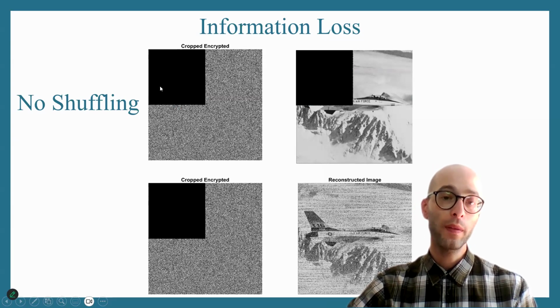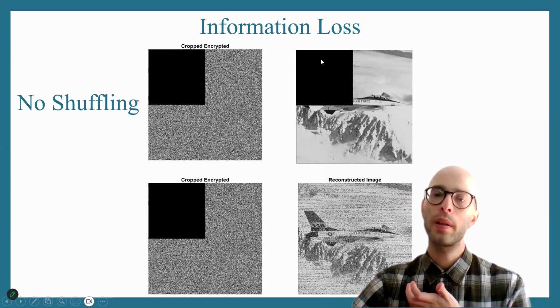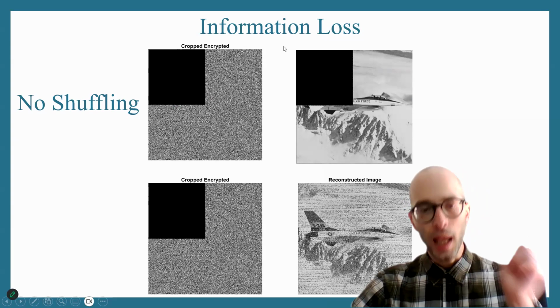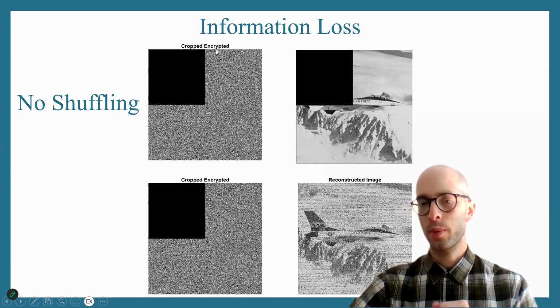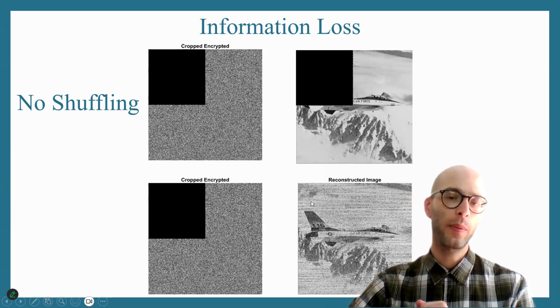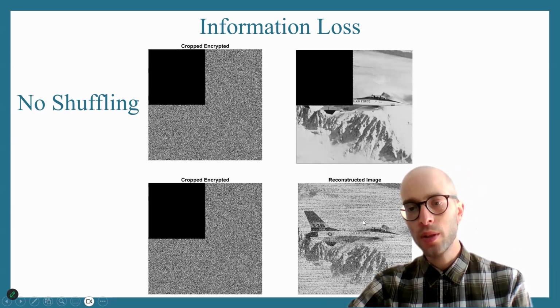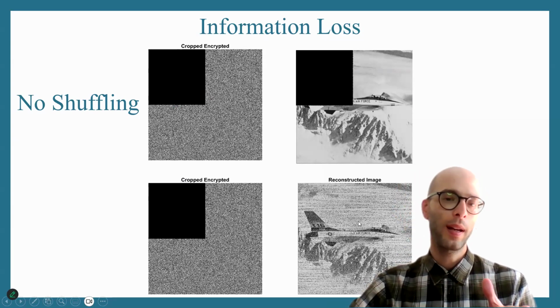So here on the top left, let's say we somehow lost it during transmission, well, we cannot retrieve it back. But if we perform shuffling during the encryption, the same part that is lost here can be actually retrieved through the decryption process. But the downside is that this lost information is dispersed throughout the original image.